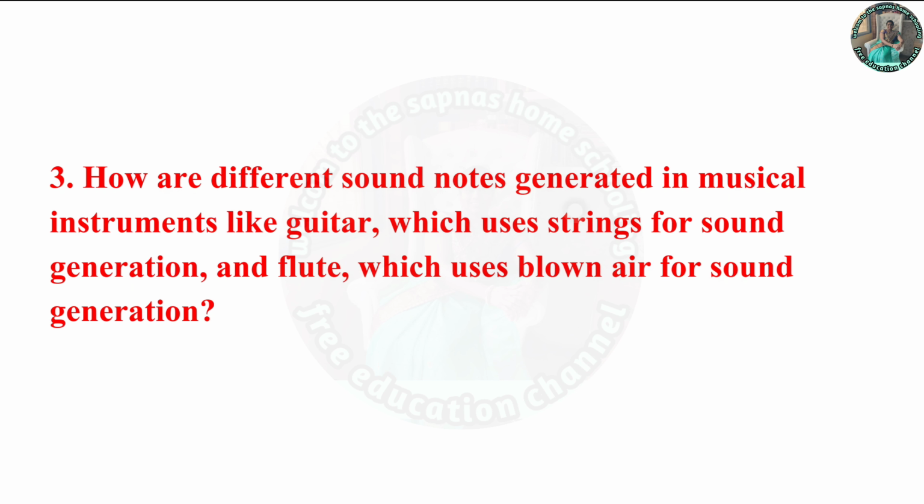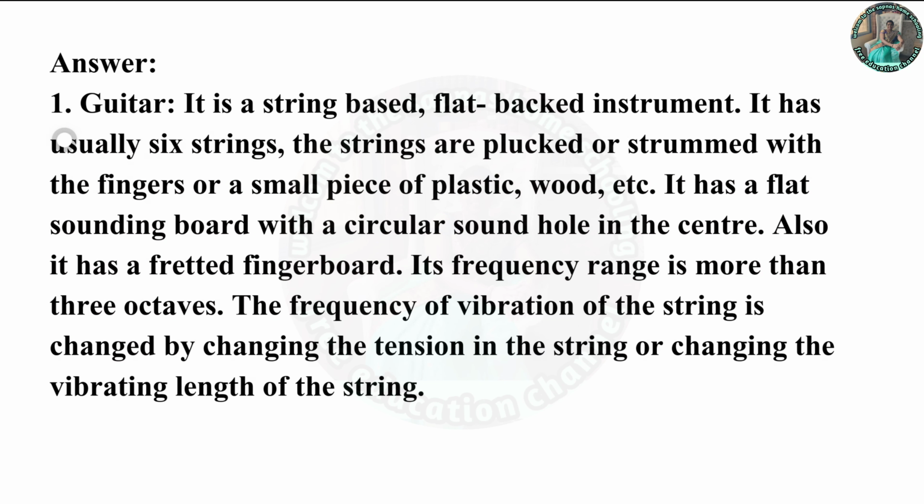How are different sound notes generated in musical instruments like guitar, which uses strings for sound generation, and flute, which uses blown air for sound generation? Okay, so first we see guitar. It is a string based flat backed instrument. It has usually 6 strings. The strings are plucked or strummed with the fingers or a small piece of plastic or wood, etc. It has a flat sounding board, okay, with the circular sound hole in the center. Also, it has a fretted fingerboard. Okay, so its frequency range is more than 3 octaves.